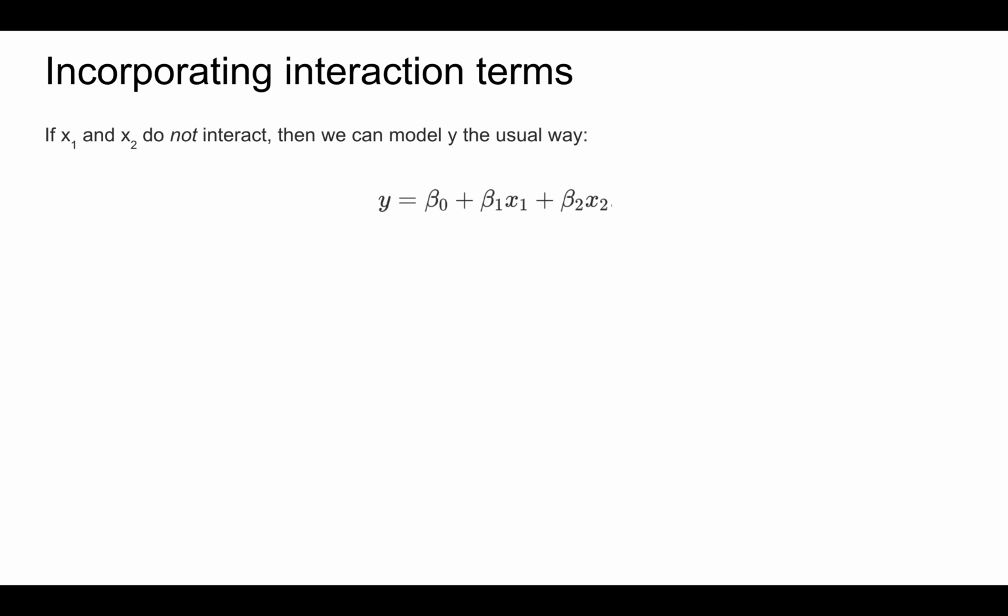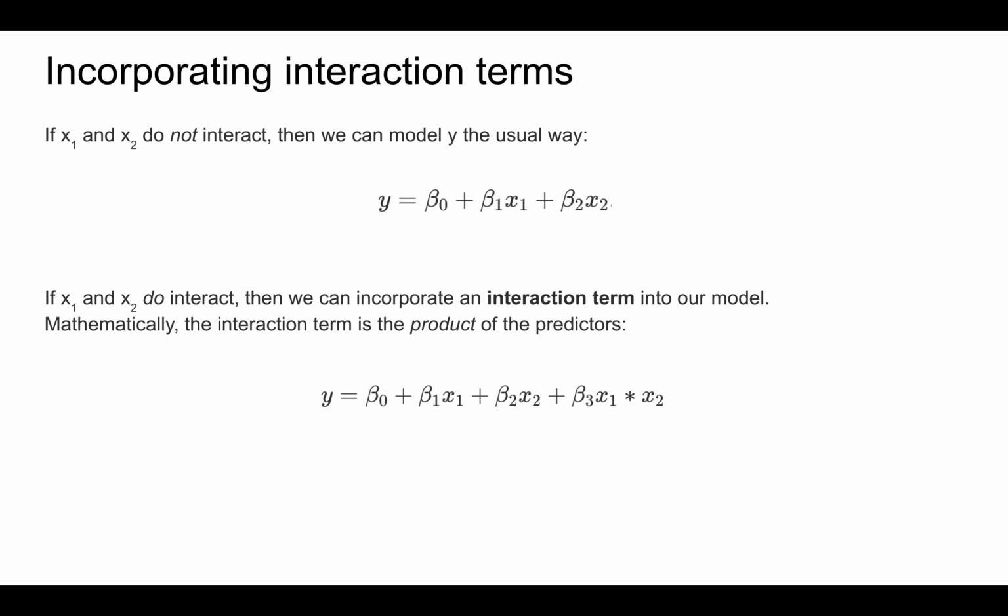Recall that when our predictors x1 and x2 do not interact, we can model y by beta 0 plus beta 1 x1 plus beta 2 x2. And if x1 and x2 do interact, then we can incorporate an interaction term into our model. Mathematically, the interaction term is the product of the predictors. Thus, our model of y is represented by beta 0 plus beta 1 x1 plus beta 2 x2 plus our final term, beta 3 times the product of our two predictors, x1 and x2. This last piece is the interaction term.